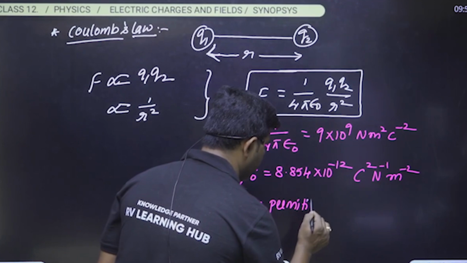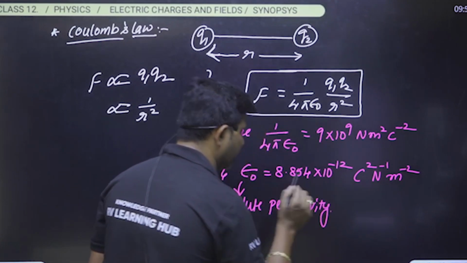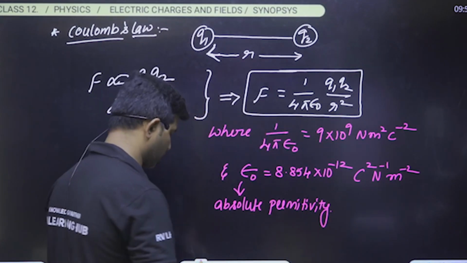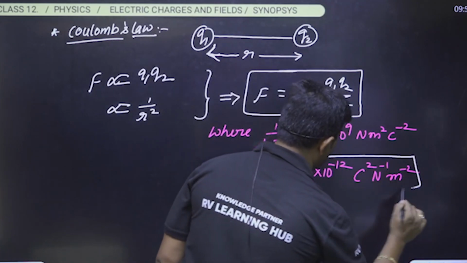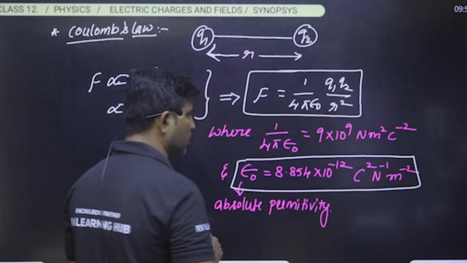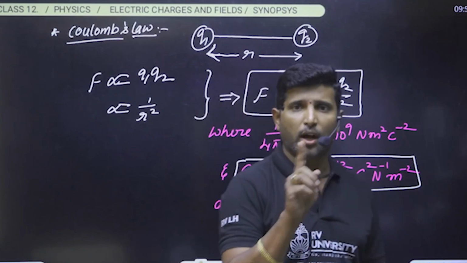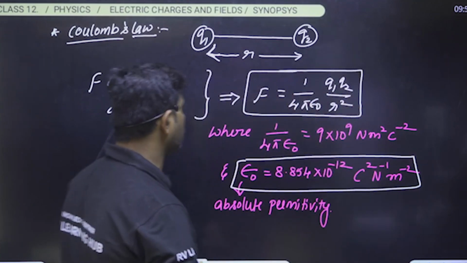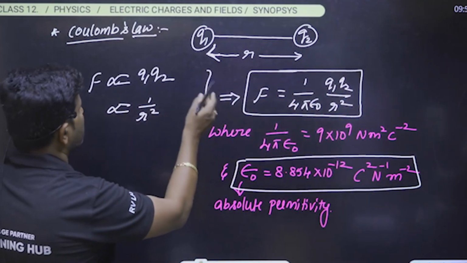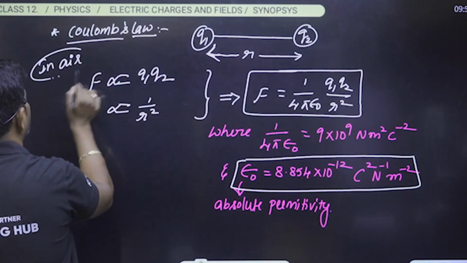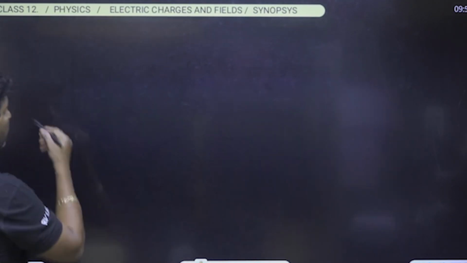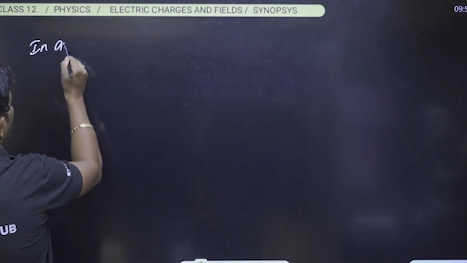Or permittivity of free space. Okay, I hope you are understanding me here. You have to remember this value, because while solving the numericals, these values will not be given to you. Okay, so this is for the in-air medium.